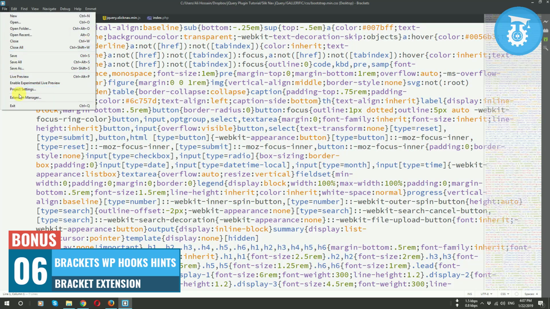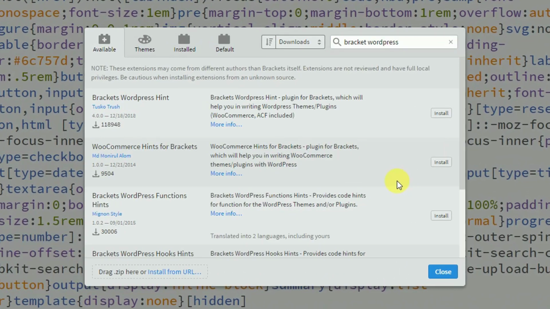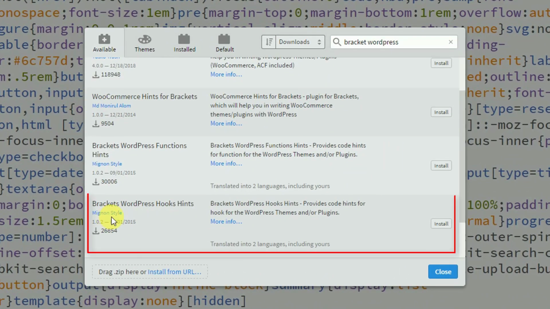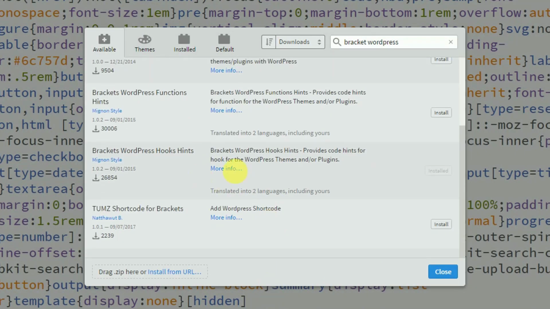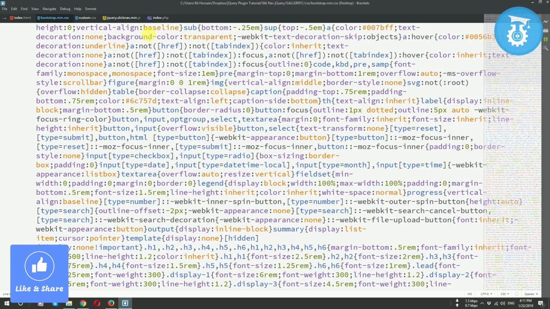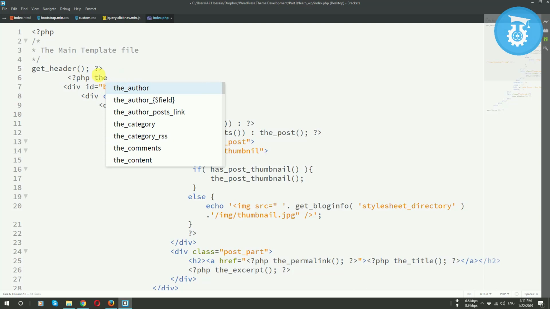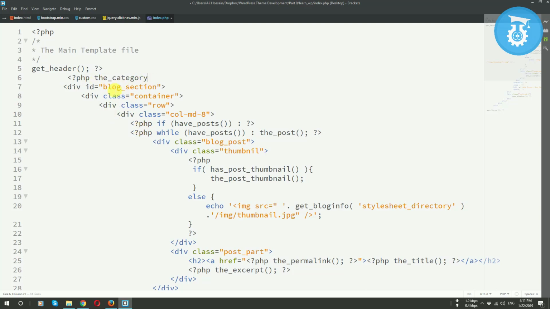I'm going to the file and then extension manager, and here I will write Brackets and then WordPress. As you can see, this is the Brackets WordPress Hint extension. I am going to install this one, so I will click install. As you can see, it installed, and also here are lots of extensions you can use as you need. After installing the WordPress Hints extension, now if I come to any PHP file, and then click here and write PHP and then the, as you can see, after writing the, all recommended WordPress functions are here. You can select any one, and as you can see, it's selected. So definitely if you use this, it can increase your coding speed, and if you complete a project faster, you can earn more. So those are the extensions I use most.